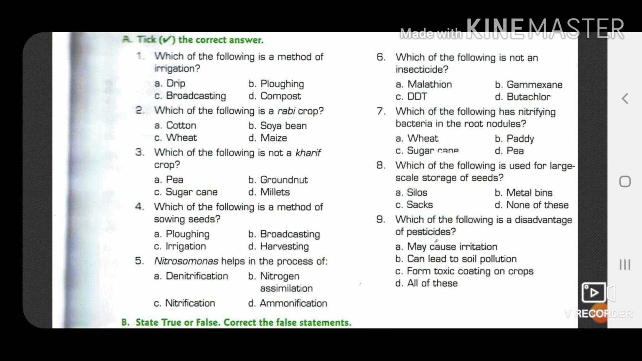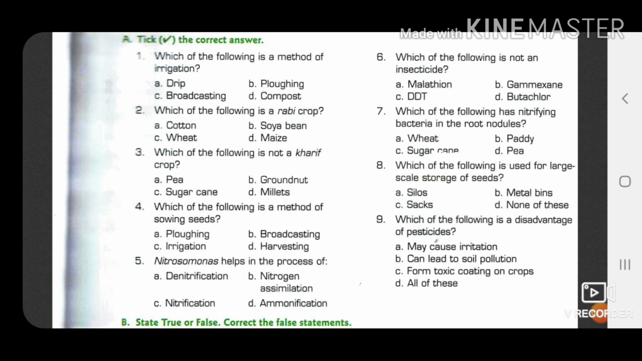First question is, which of the following is a method of irrigation? Options are drip, plowing, broadcasting and compost, and the answer will be drip. Drip system, that is the method of irrigation, and others are processes. Plowing, that is the process of loosening and turning the soil. Broadcasting, that is the method of sowing of seeds. Compost, that is organic manure.